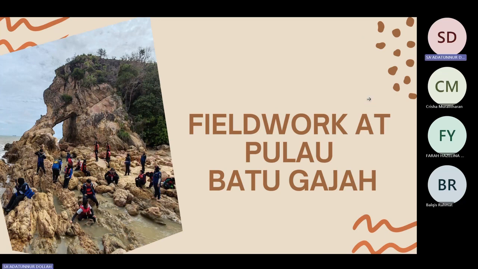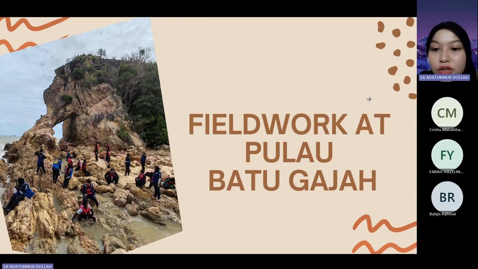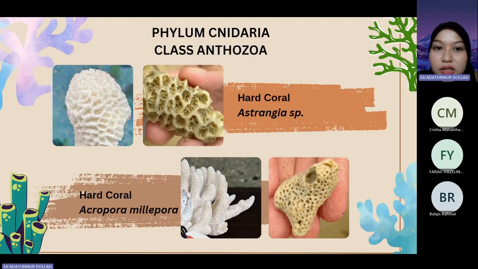Okay, next, we move on to the third place, which is Pulau Batu Gajah. The finding at Pulau Batu Gajah is mostly from the phylum Cnidaria, which is the class Anthozoa. We found 4 species which we can compare to the Ecoma gallery.